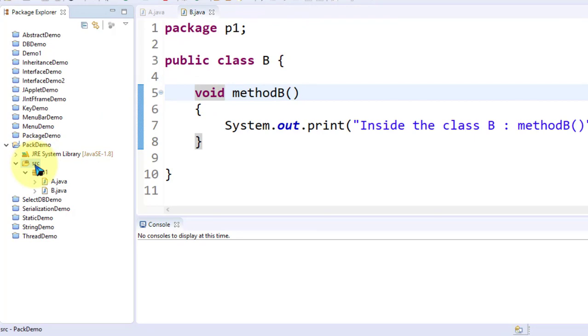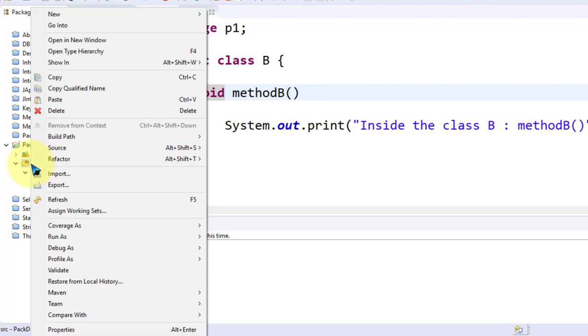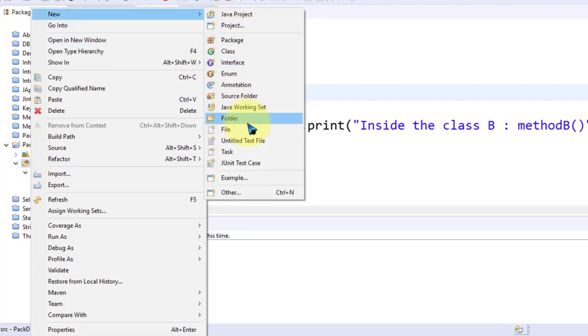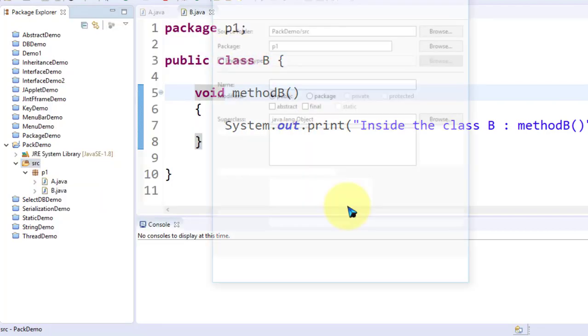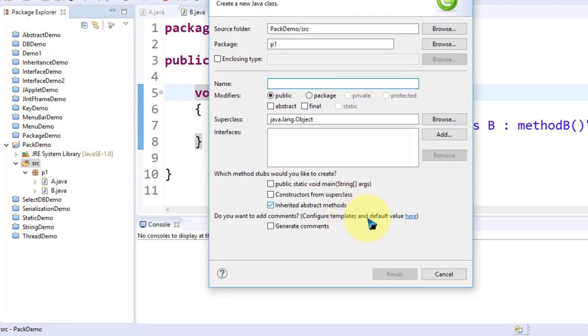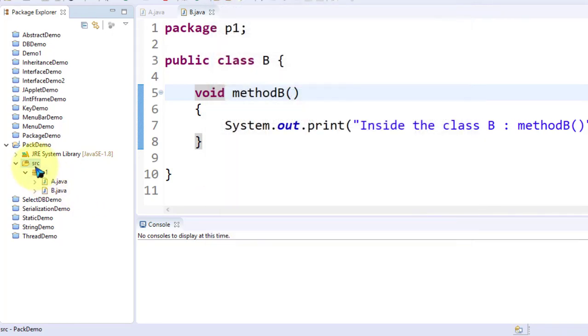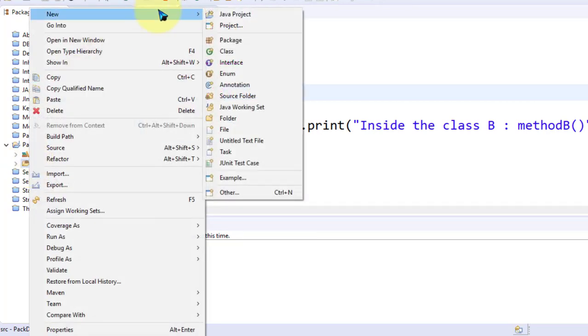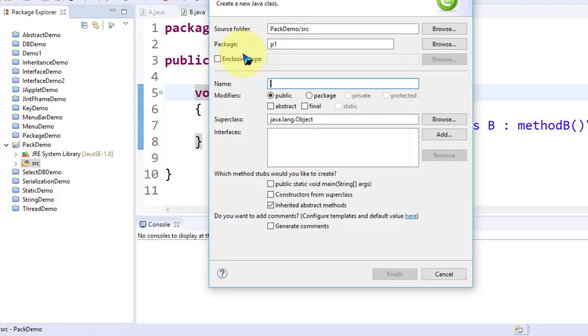Now I click on the source directory and I just create a class.